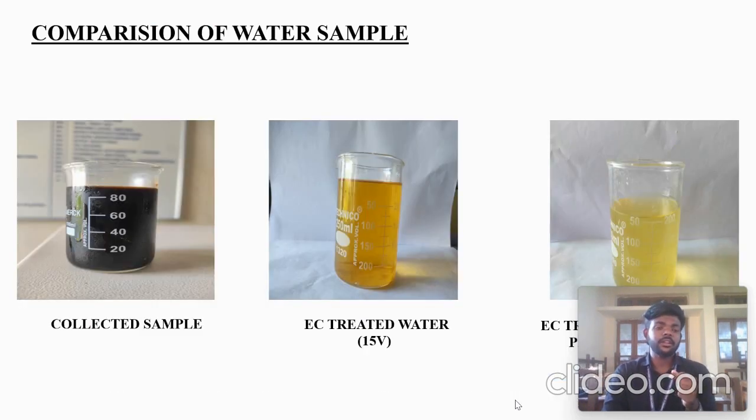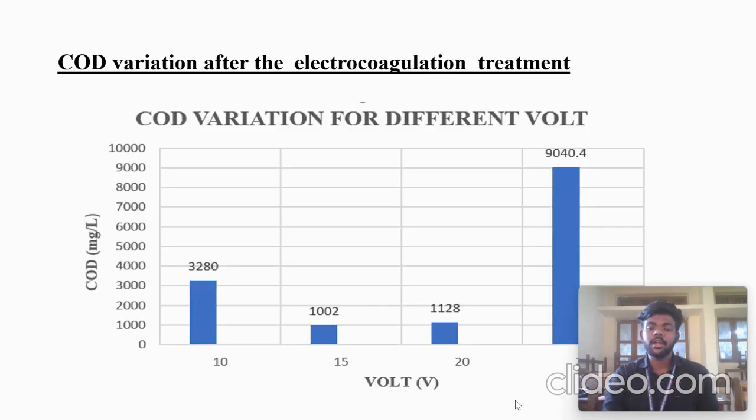You can see three images: the initial one, the second image is EC treated, and another is with a dosage of hydrogen peroxide. You can see that with the peroxide dosage, much more color is removed, and not only color. All the characteristics such as COD, BOD, pH, chloride, and everything have been reduced. Now we can see the comparison table, where at 15 volts we obtained the maximum removal, and for high removal efficiency we went for